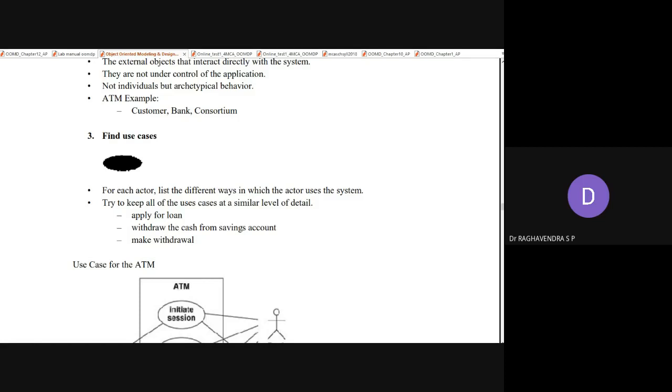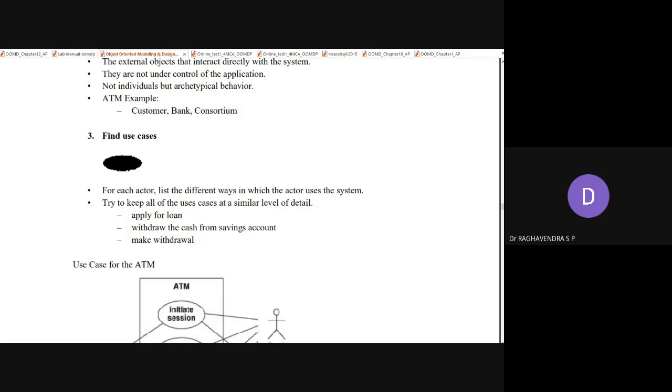Next, make withdrawal: the denomination, how much you want to withdraw. There may be some restrictions, like for each day the ATM limit is 20,000. And nowadays a new rule has been imposed: if you want to withdraw more than 10,000, an OTP is going to come to your mobile phone.